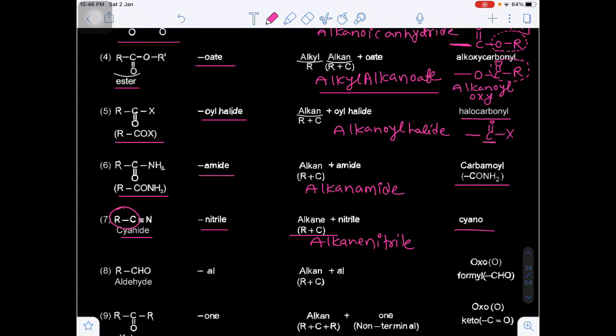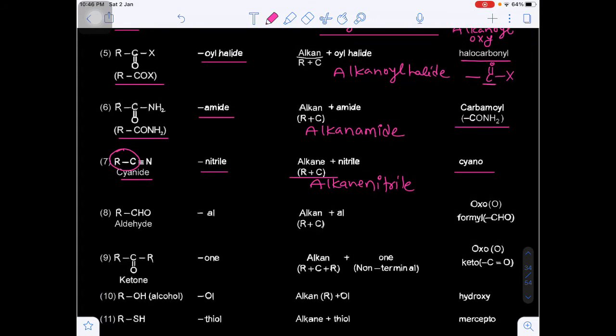Okay, and what will be the prefix name? Cyano. Next one will be the aldehyde. The aldehyde functional group is nothing but C double bond OH. In aldehyde, what is the secondary suffix? Al. So this is known as an alkanal. Alkane plus al, alkanal. Here also the carbon atom and alkyl group put together are involved in the alkane part.